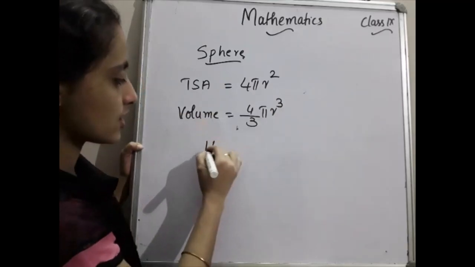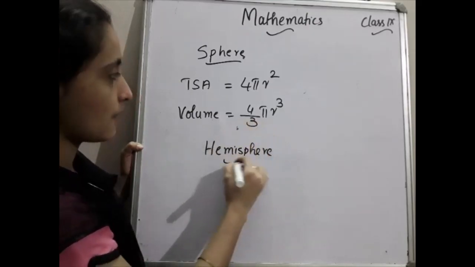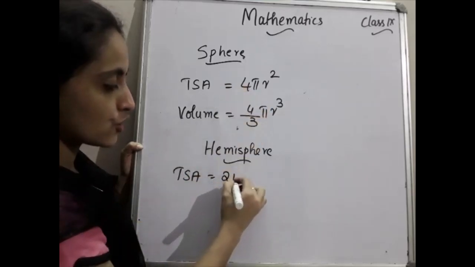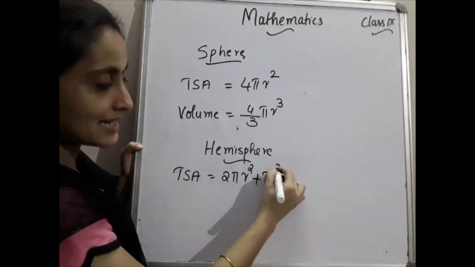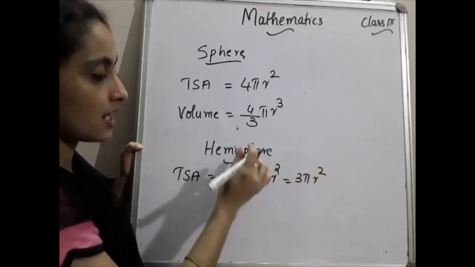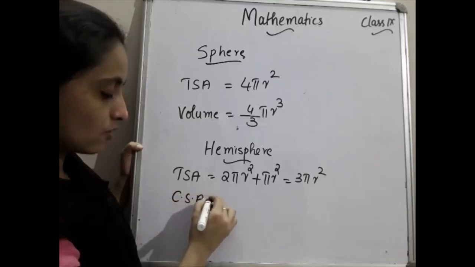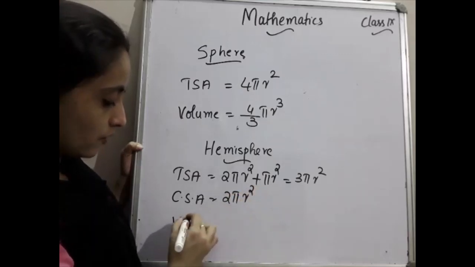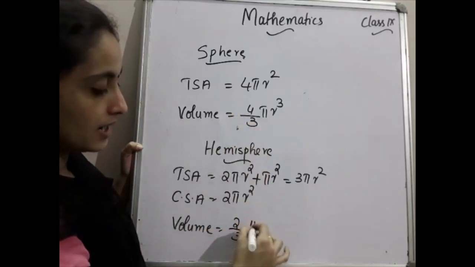Okay, along with this I will also explain hemisphere because they are almost similar. Total surface area of the hemisphere is what? Half of this, that is 2 pi r square, plus pi r square will come. Listen here please. Together that is 3 pi r square, the total surface area of the hemisphere. And CSA of the hemisphere is equal to half of this, that is 2 pi r square, and the volume of the hemisphere is equal to half of this, that is 2/3 pi r cube.